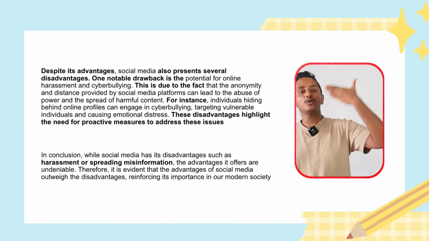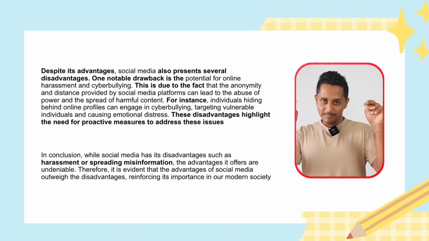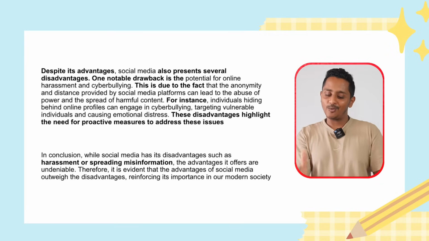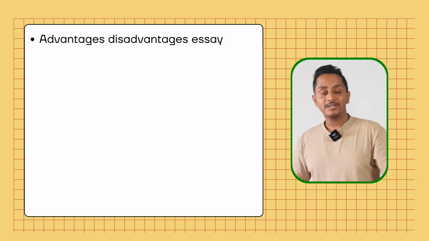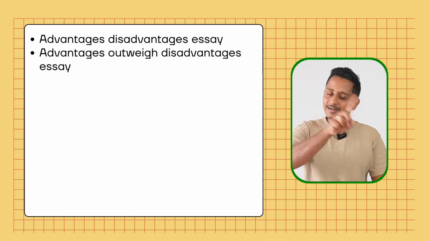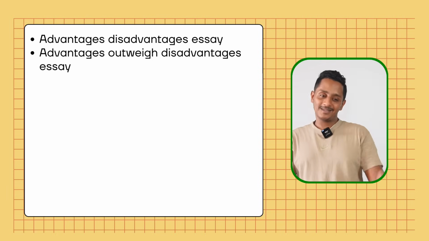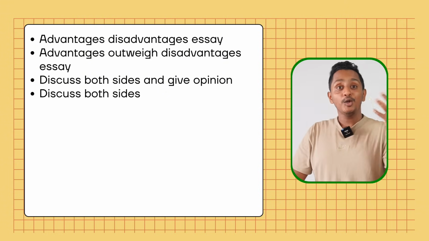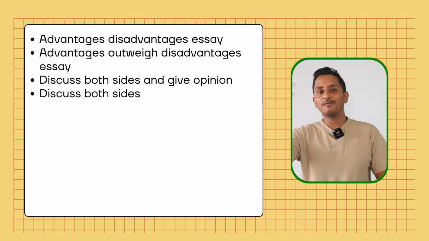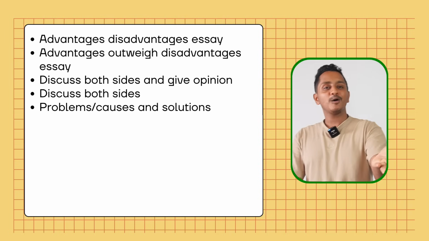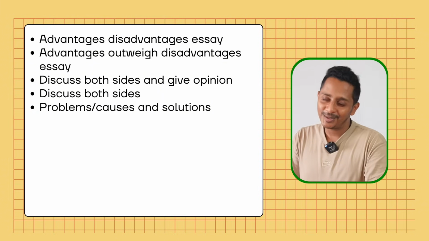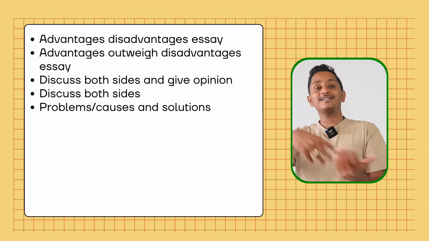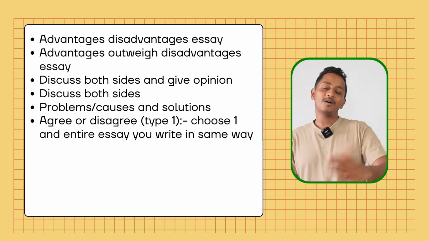Read the question accordingly, do it. It is simple provided you understand what is needed. So likewise, we have a list of essay question types. It could be advantages, disadvantages essay, or advantage outweigh the disadvantage essay, the one that we just saw, or it could be discuss both the sides, or it could be discuss both the sides and then give your opinion, or it could be problems and solutions, or it could be causes and solutions, effects and solutions, agree or disagree.